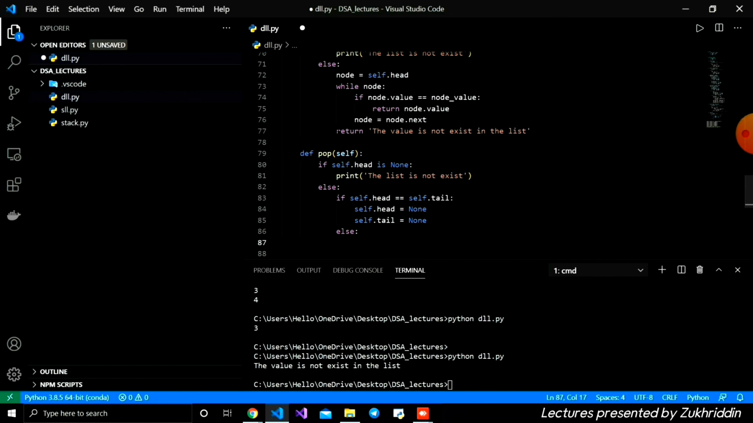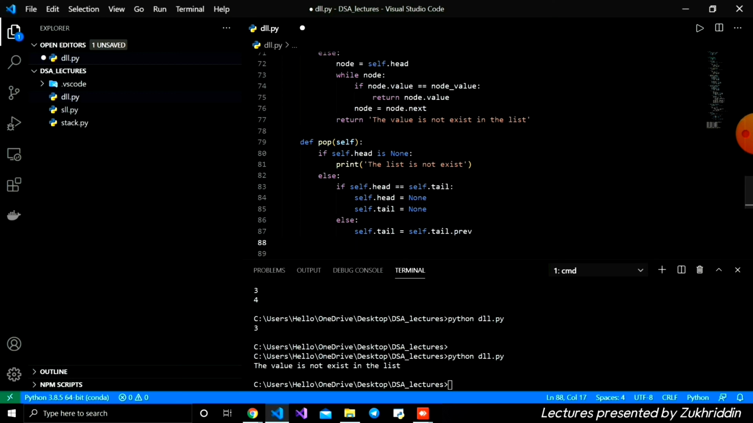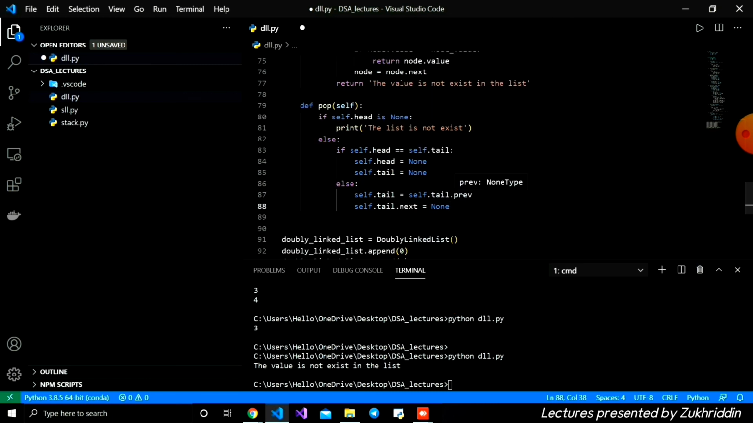We're going to write the logic for self.tail. I'm going to access the tail, and it is equal to self.tail.previous, okay. I'm just accessing the previous one, and then self.tail.next is equal to None. If so, the last node will be deleted, because whenever self.tail is equal to tail.previous, the previous one, it means the old tail is deleted, okay, and self.tail.next is equal to None also.